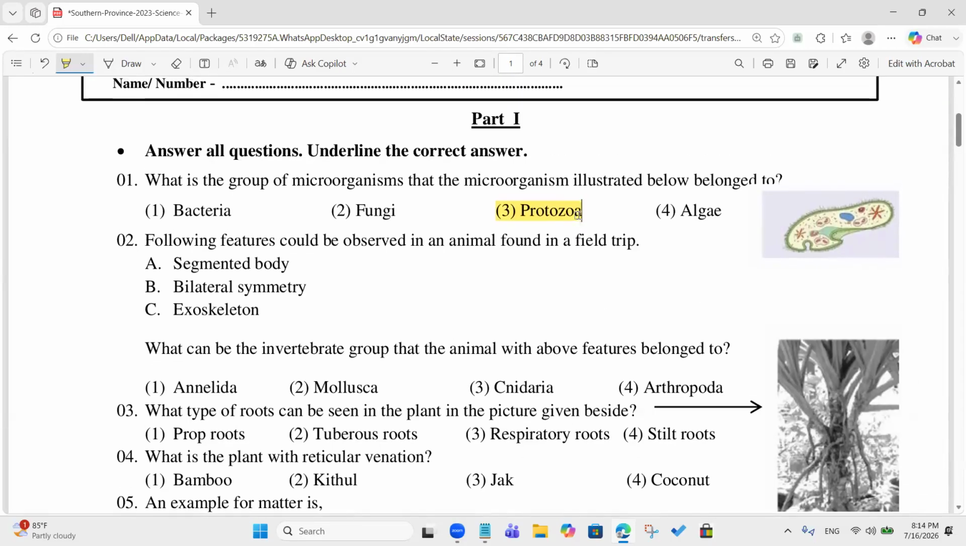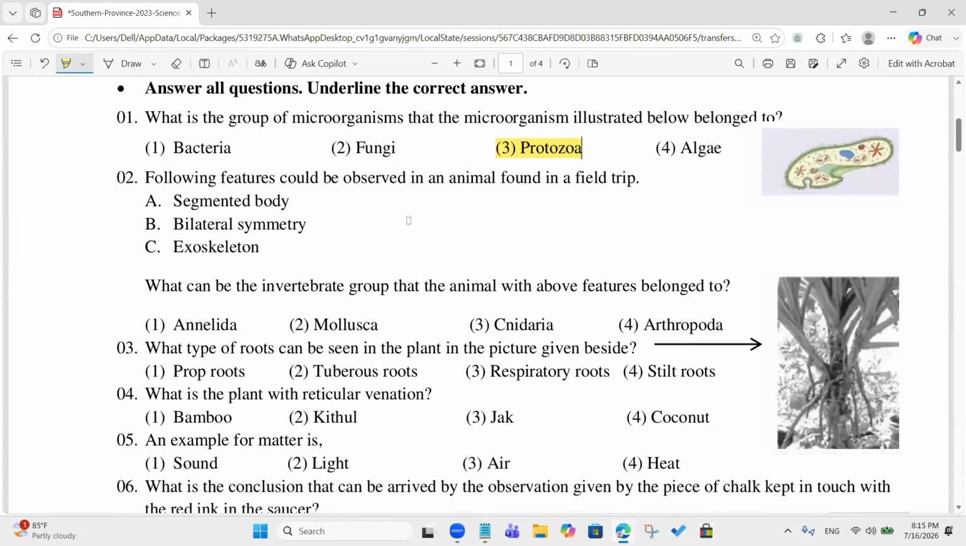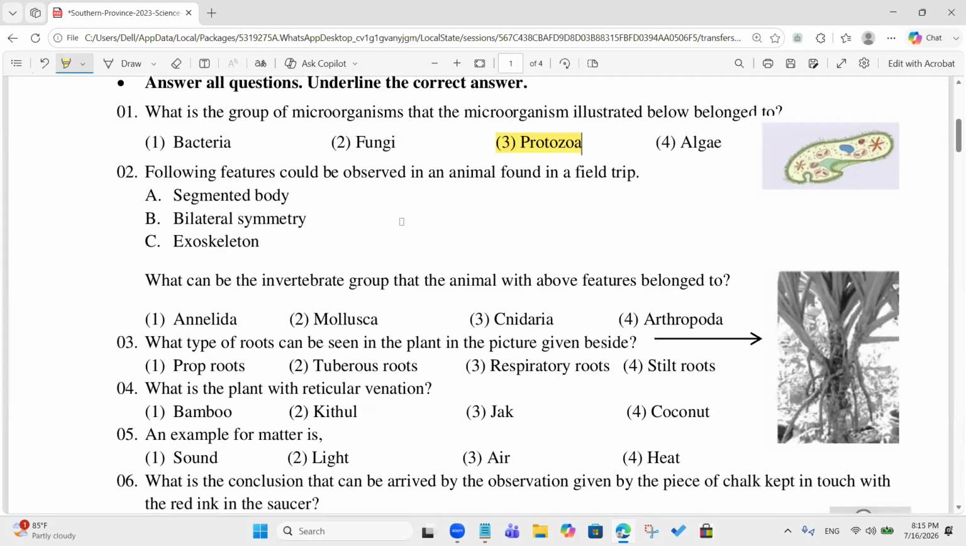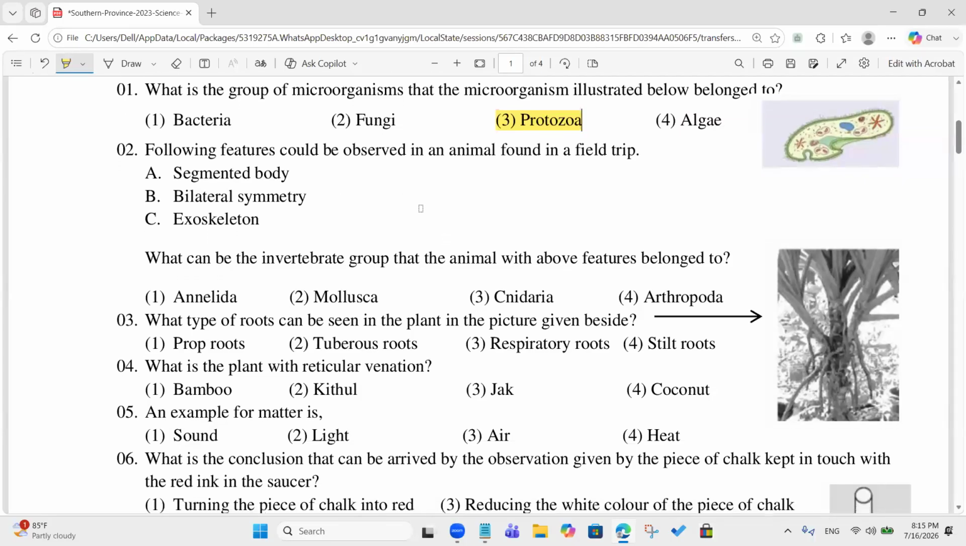Okay. The following features could be observed in an animal found in a field trip. Mollusca or Arthropoda? Arthropoda, sir. Because Arthropoda has an exoskeleton. Yeah, Arthropoda has an exoskeleton, segmented body, and bilateral symmetry, they are the features of them, right?